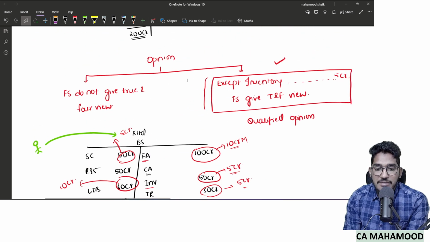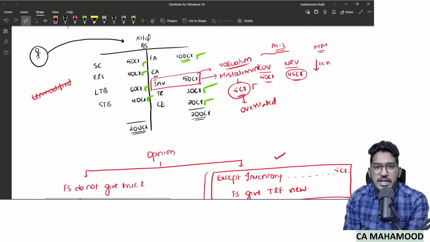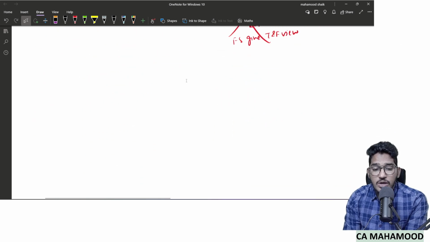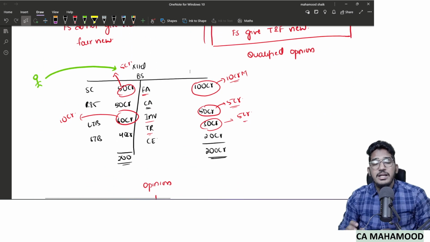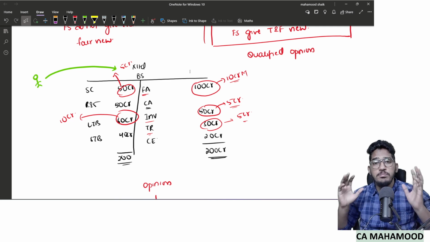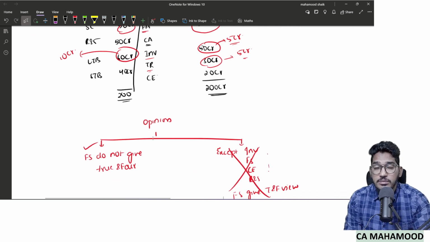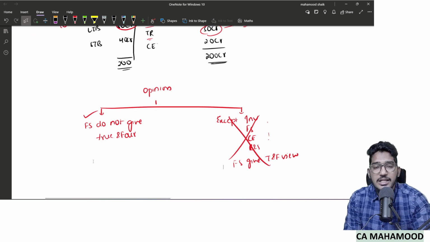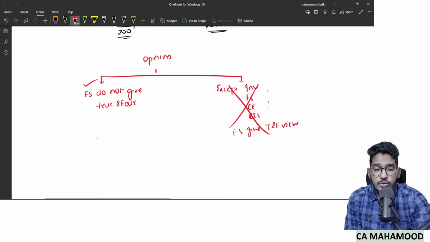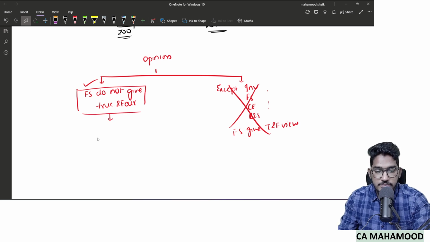In the previous case, we have gone for second option because only one or two items are containing a material misstatement. But here if you observe, in this case, the misstatement is spread across so many items. The misstatement is not just material, it is so big enough to say entire financial statements are wrong. So in that case, if the misstatement is spread across so many items, then what I will say is, in my opinion paragraph, I will directly mention financial statements do not give true and fair view. Directly I will say that. Completely negative opinion. The moment you find this terminology in the opinion paragraph, that we call it as adverse opinion.